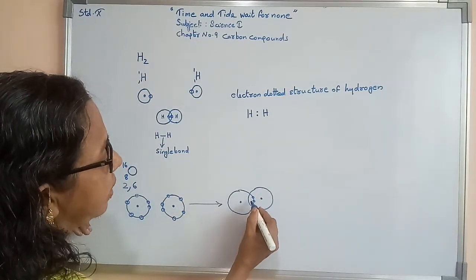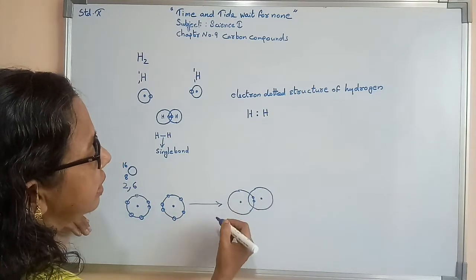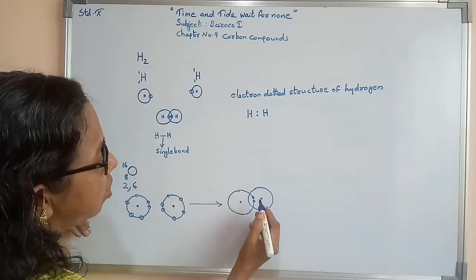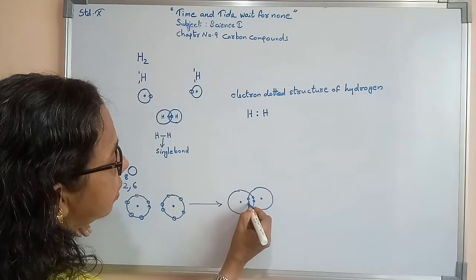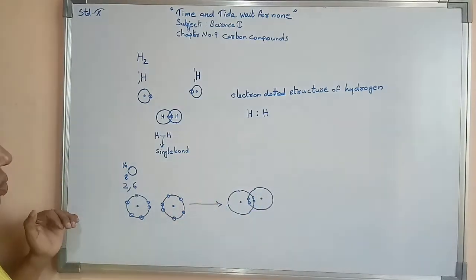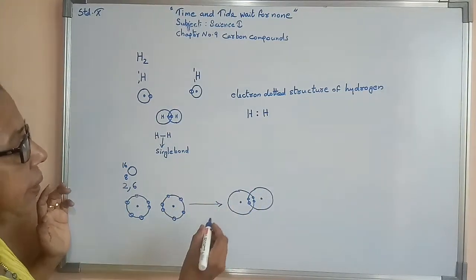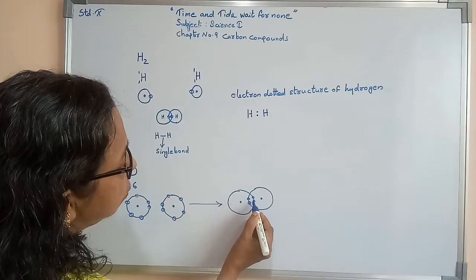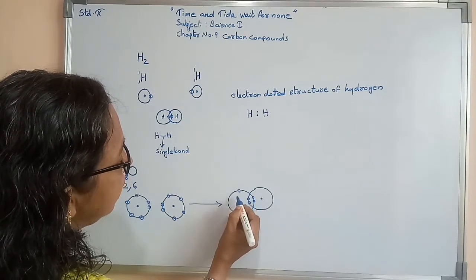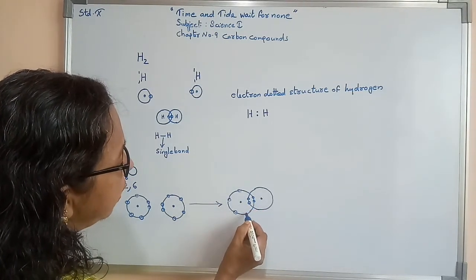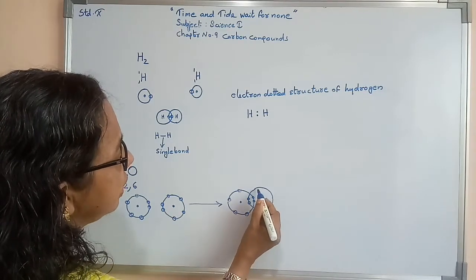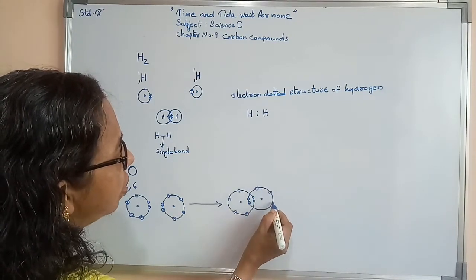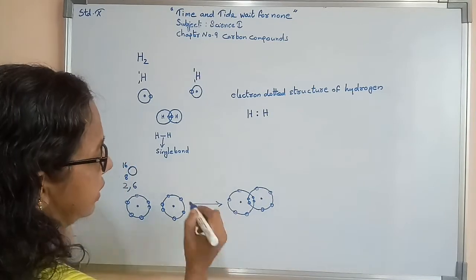This oxygen atom gives 2 electrons to that oxygen atom, and that oxygen atom shares 2 electrons with this oxygen atom. Now 2 already written, 3, 4, 5, 6. Here 2 written, 3, 4, 5, 6.